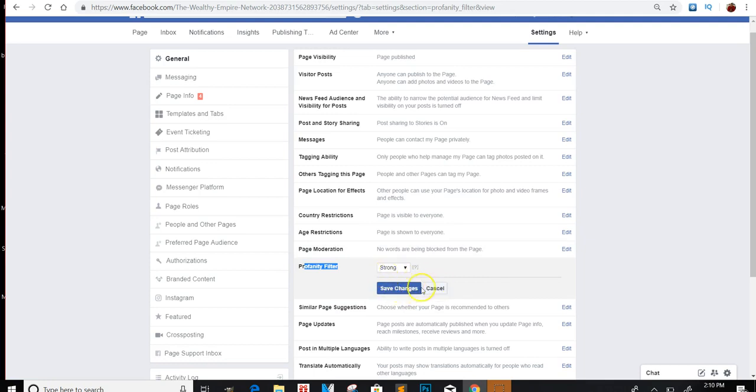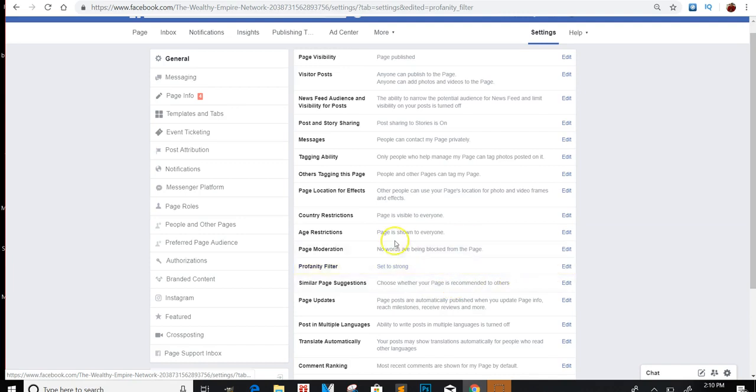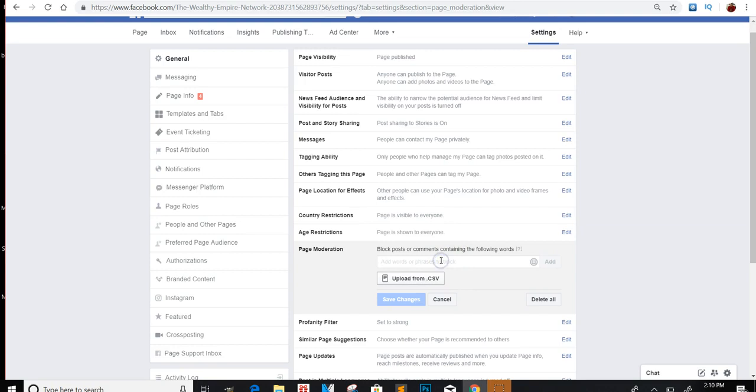You want to click strong on there, right? And we'll say strong. And then you want to come here to page moderation. And then you can add certain words that you don't want people to say on your post. So for instance, words like scam, you put a comma right there, doesn't work.